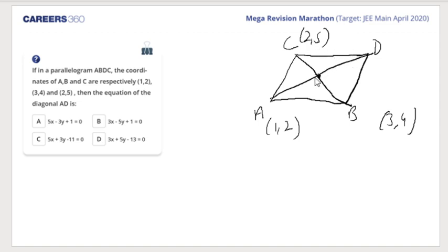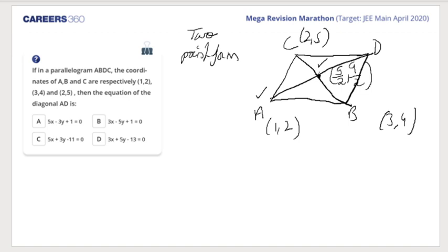So the midpoint of BC would be (3 plus 2) by 2, that is 5 by 2. And (5 plus 4), 9, 9 by 2. So to find out the equation of AD, we have point A with us. We have found this midpoint with us. Yes, Ayush, A is correct. Let's check it out. So we make use of the 2-point form. Are you all listening? 2-point form of the line.